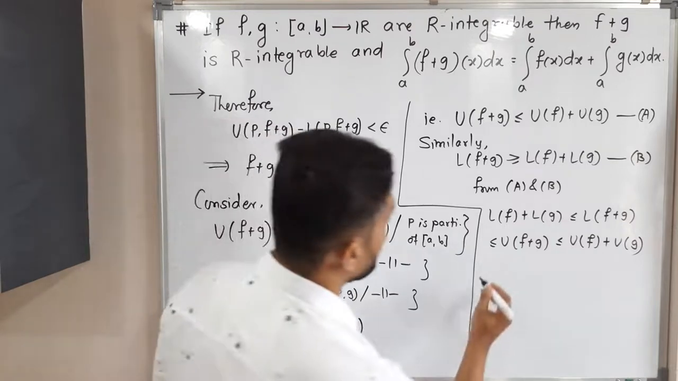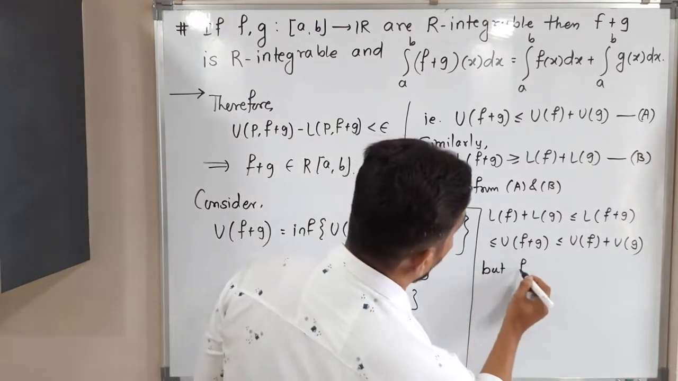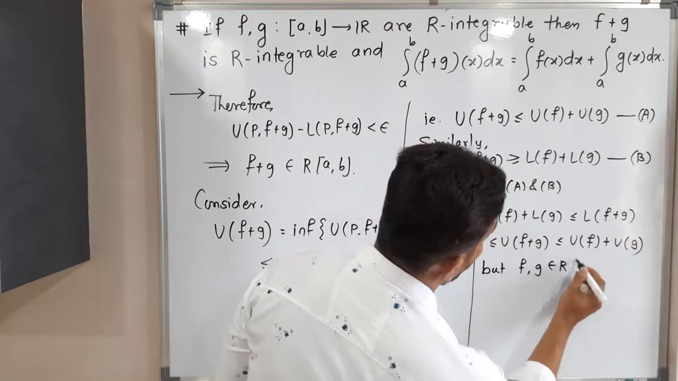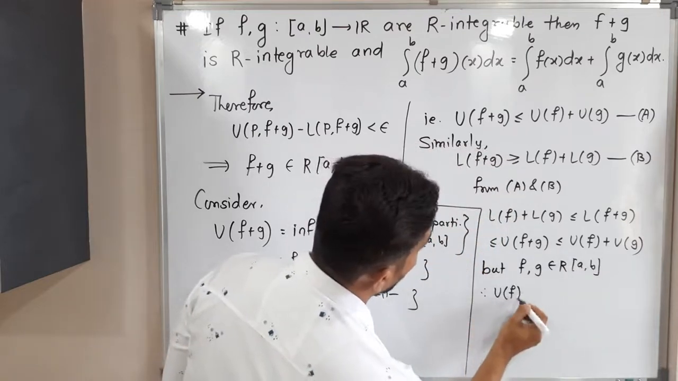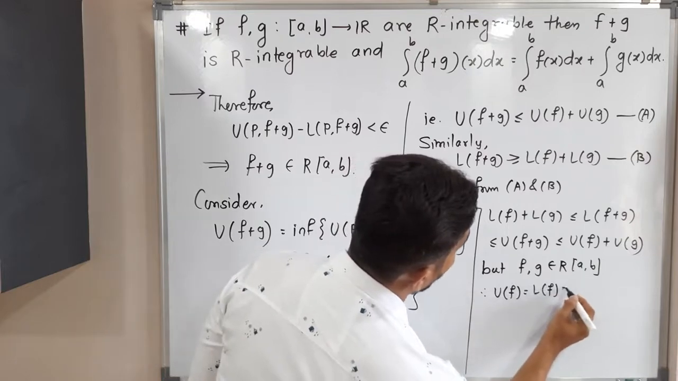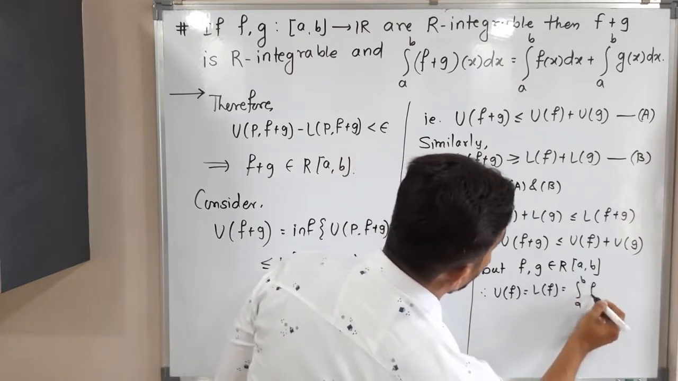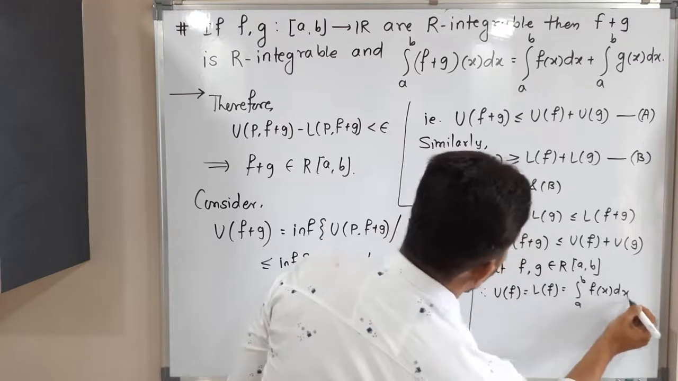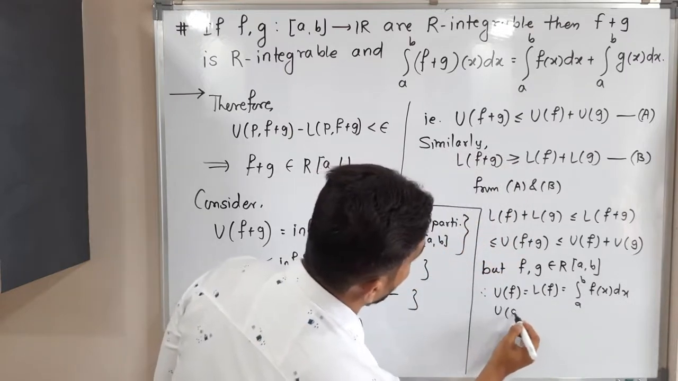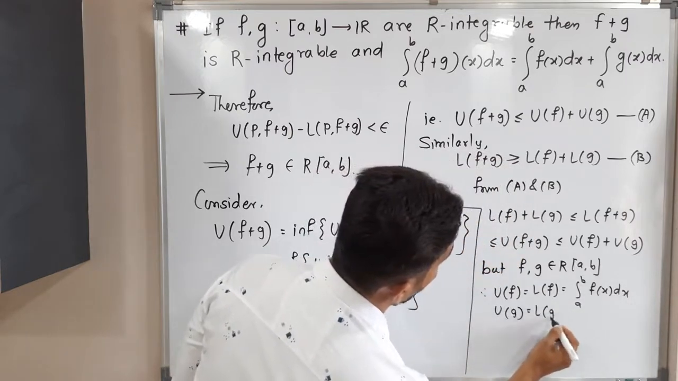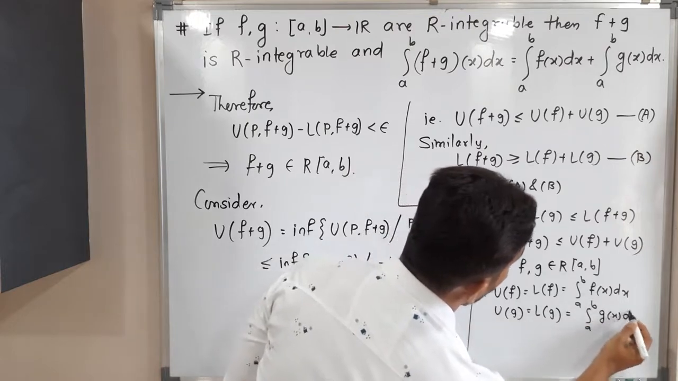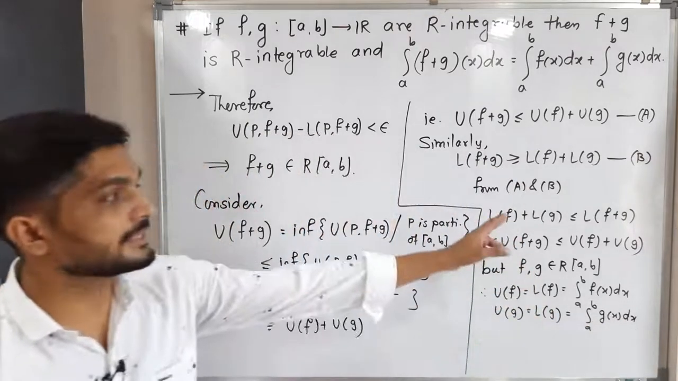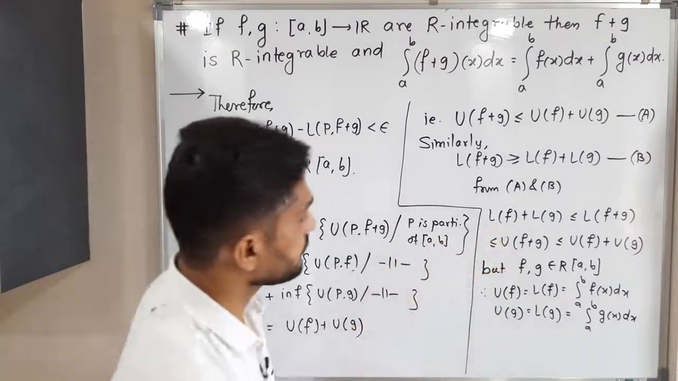But we have the information that f and g are both Riemann integrable. So therefore the upper integral of f is equal to the lower integral of f is equal to the actual integral. Similarly, in the case of g also, the upper integral of g is equal to the lower integral of g is equal to the actual integral of g. So let us use these things here. What can we write here?